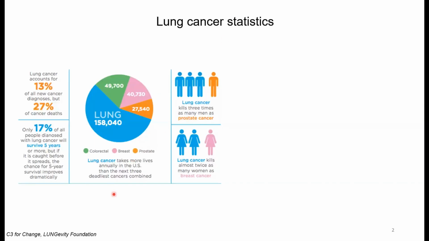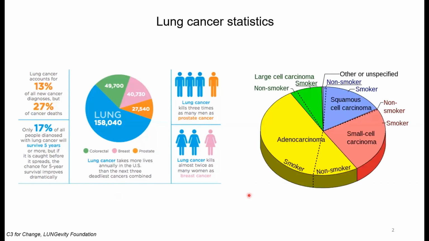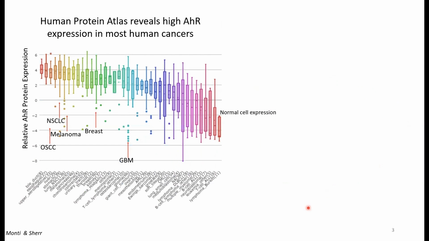Lung cancer is the deadliest cancer in the world for both men and women. About 75% of cancers are non-small cell lung cancers, and adenocarcinoma is the most common type in both smokers and non-smokers, indicating multiple environmental chemicals could contribute to risk. To begin to elucidate underlying mechanisms that contribute to cancer development, our lab studies the aryl hydrocarbon receptor, or AHR, which can be activated by many of the environmental chemicals in smoke and pollution.